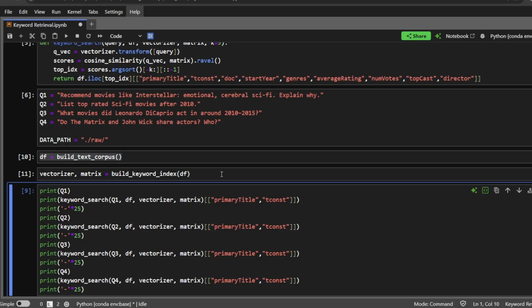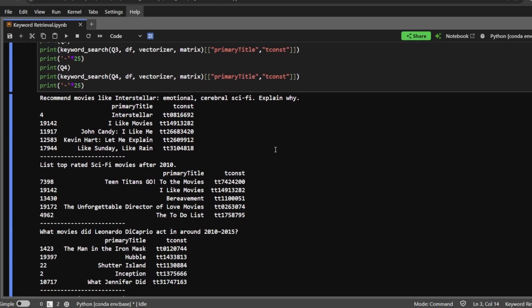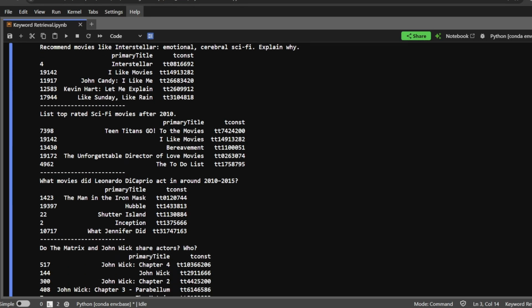Okay, now moment of truth. Let's run all our questions one by one and see how the keyword retrieval is working. Okay, let's analyze these results and see what is happening. In the first question, Interstellar is fine, but if we see the other results, they are not accurate. And it seems like the word "like" has been favored. So all the movies with "like" are coming here. So the result is not so good, which is expected.